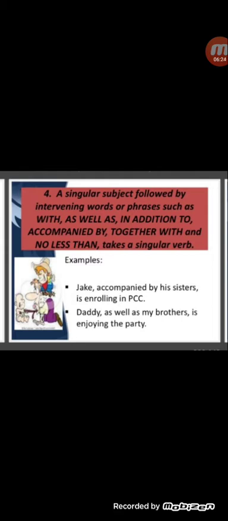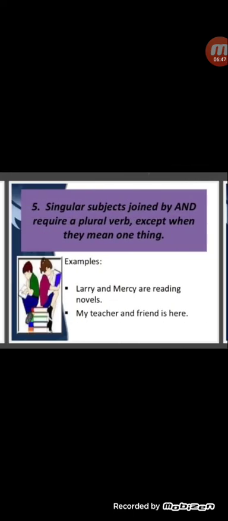You have to see what is given before as well as. That means daddy. So the verb pattern will be like daddy is enjoying the party. Daddy is singular, therefore the verb is singular. In this way all the examples will be there, together with, in addition to, no less than also.